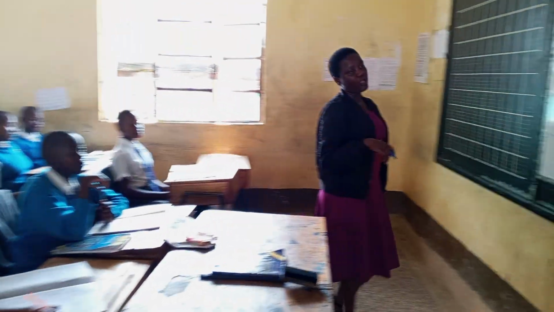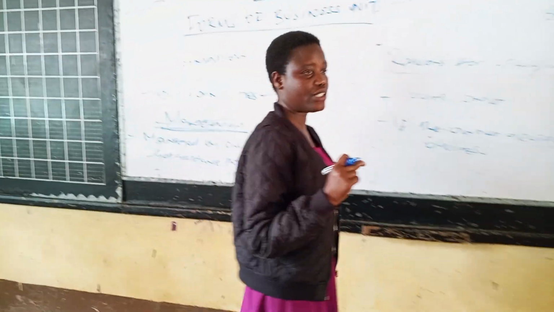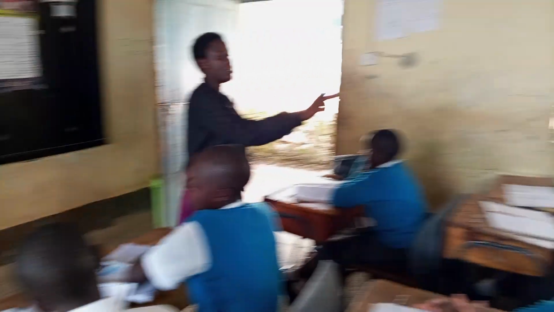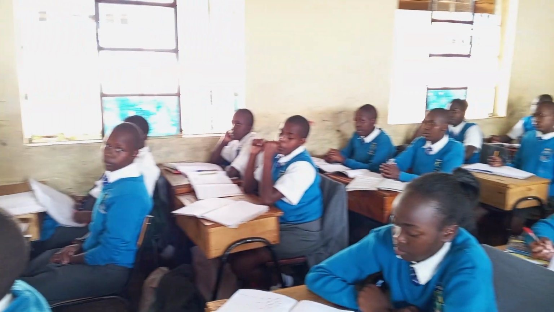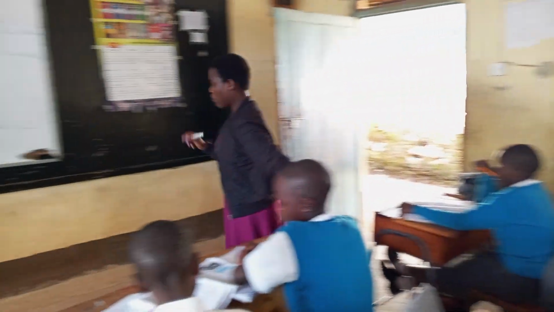Another reason for dissolution of a business. Yes? Where the business has achieved its purpose.